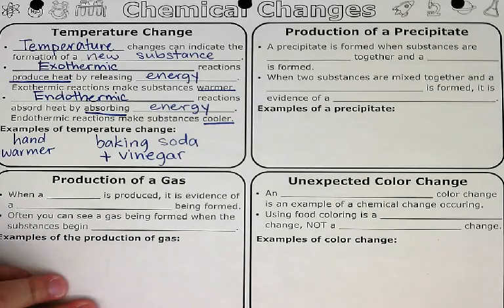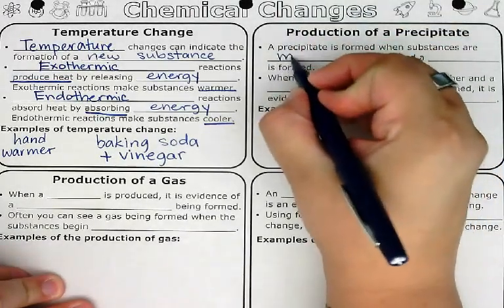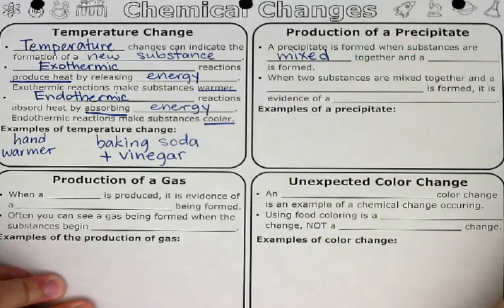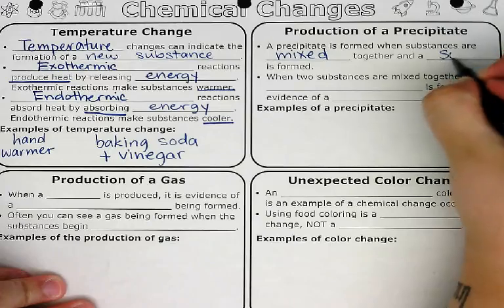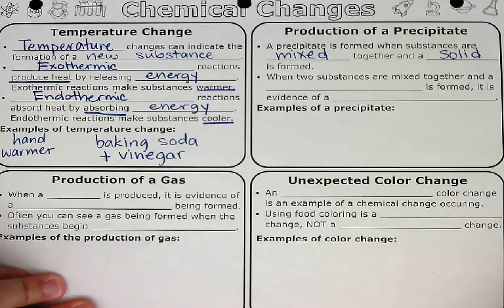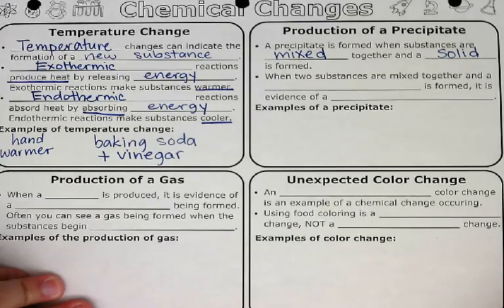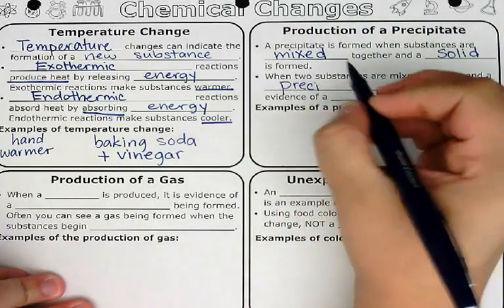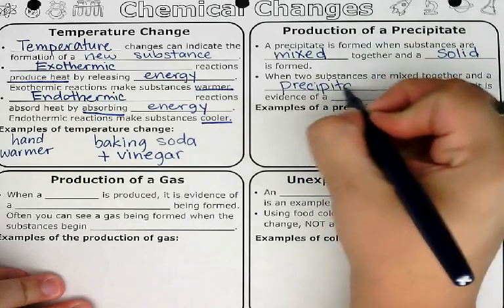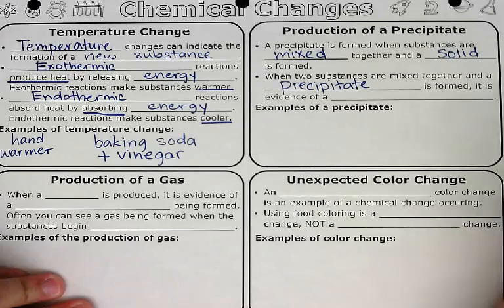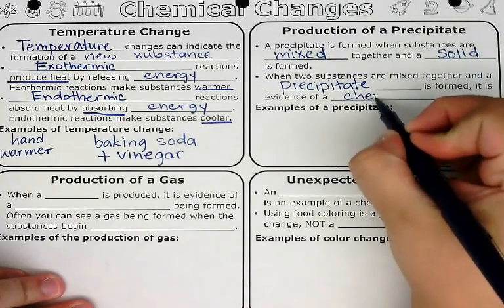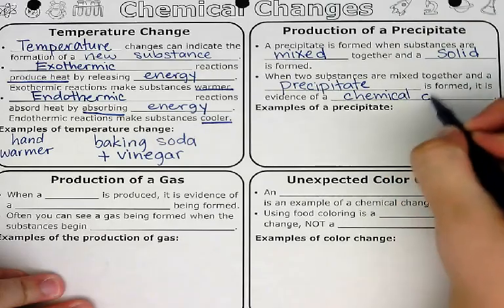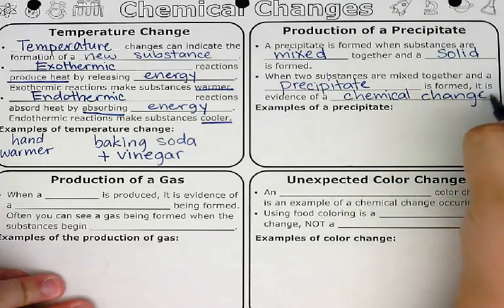A precipitate is formed when substances are mixed together and a solid is formed. When two substances are mixed together and a precipitate is formed, it is evidence of a chemical change. Something new is being formed.